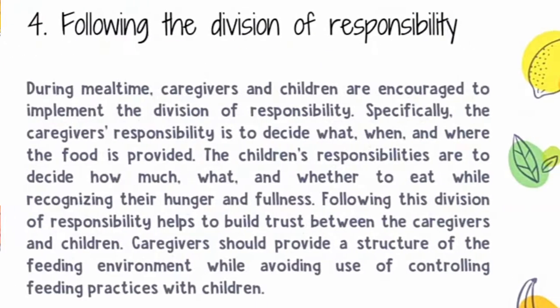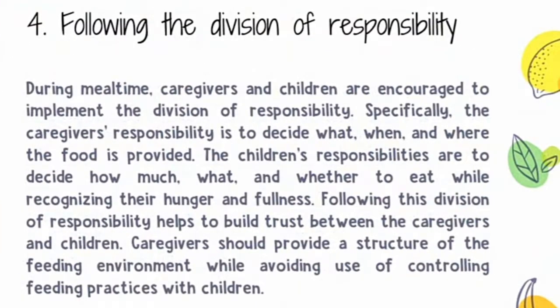Number four, following the division of responsibility. During mealtime, caregivers and children are encouraged to implement the division of responsibility. Specifically, the caregiver's responsibility is to decide what, when, and where the food is provided. The children's responsibilities are to decide how much and whether to eat while recognizing their hunger and fullness. Following this division of responsibility helps to build trust between the caregivers and children. Caregivers should provide a structure of the feeding environment while avoiding the use of controlling feeding practices with children.